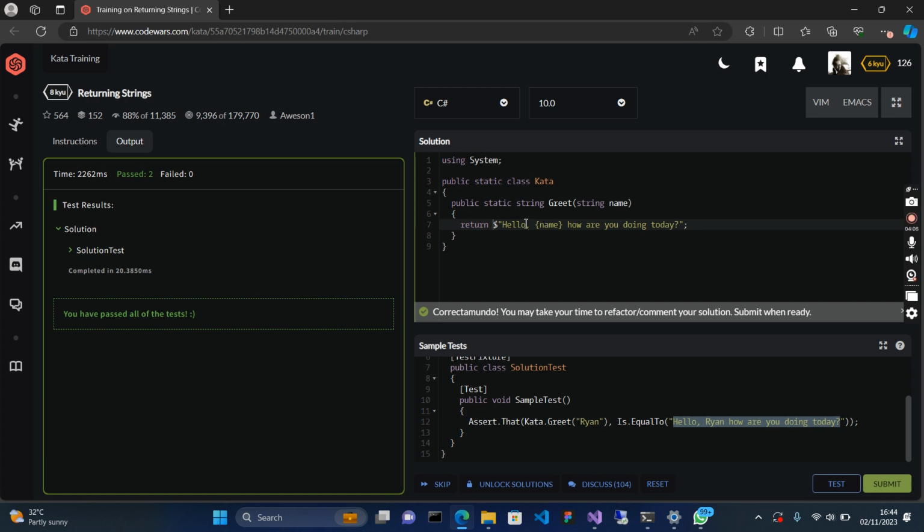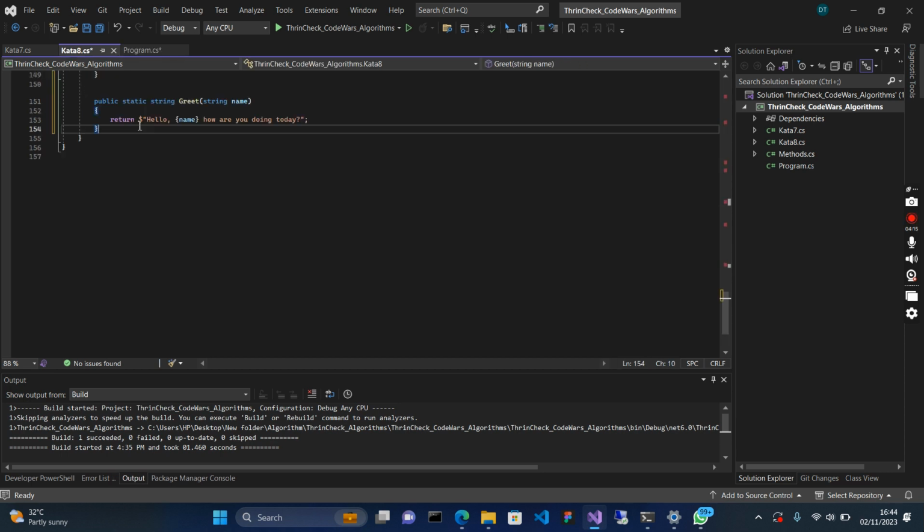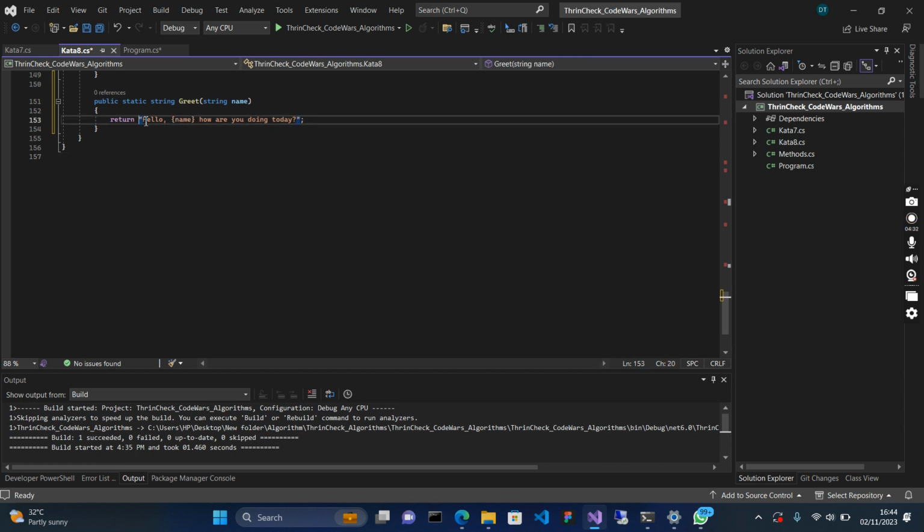If you take this to Visual Studio, you will see. Let's take this here to Visual Studio. I will just paste this method and won't do anything more than pasting it, so we can see how it looks. You can see the string and then the variable inside the double quotes. But if I remove this dollar sign, it will not work. It is just like a normal string. If you put the dollar sign, it will mark this as a variable and map it there.